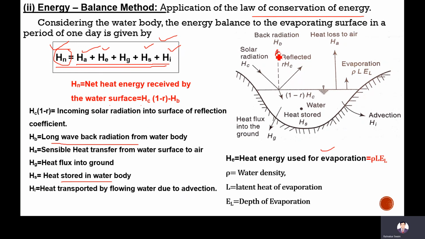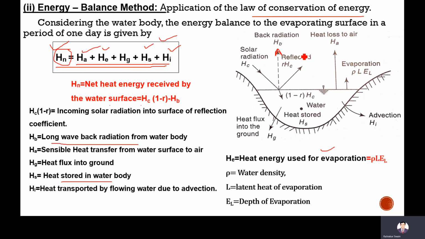Due to this long wave back radiation, if there is any carbon dioxide or carbon monoxide gas, then they will absorb some of this back radiation, which means not all back radiation can return to the atmosphere. Some comes back to the ground surface, and that's why global warming happens. The pollutants absorb this back radiation.